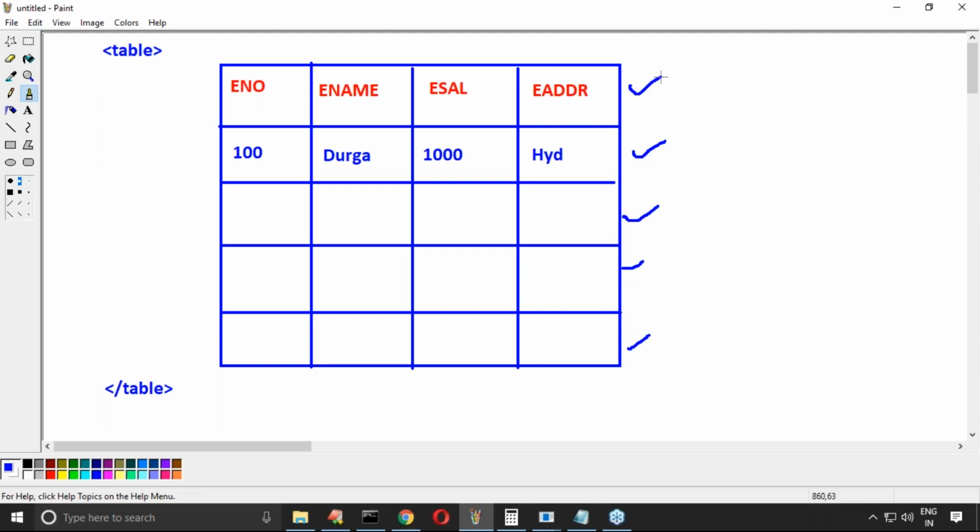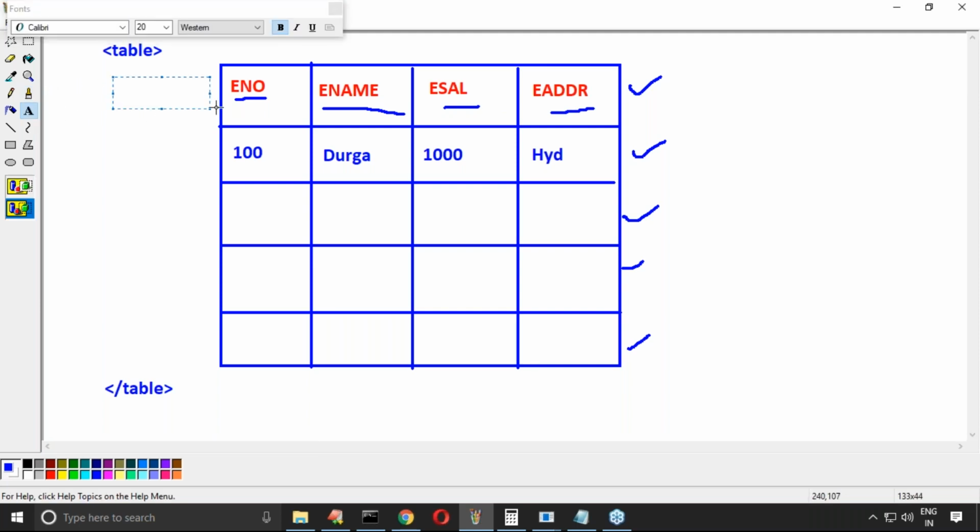But can I use the word head row for the first row? Can you please confirm whether the first row is the head part or not? For the table head row, this data should be in bold. So here we have to take thead. Remember this, very important. Most people use tr for this also, but no, it is the table head. This is the end of the table head.